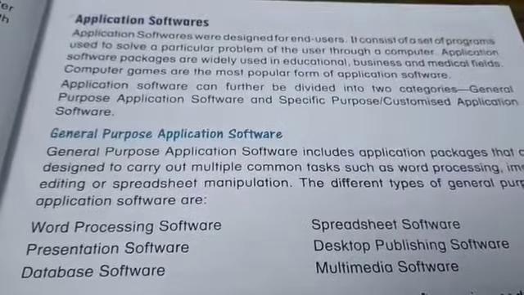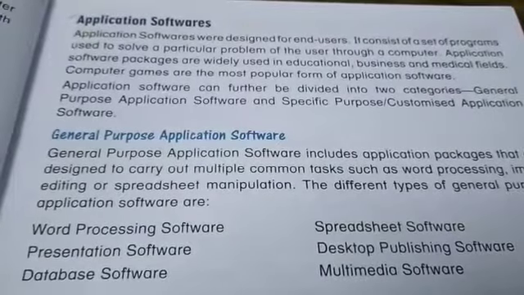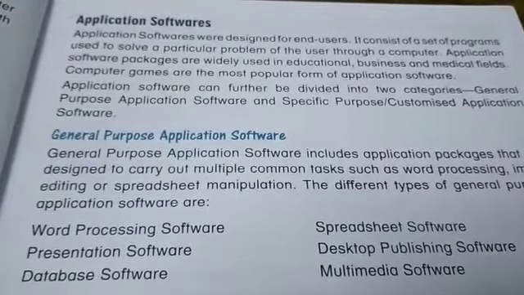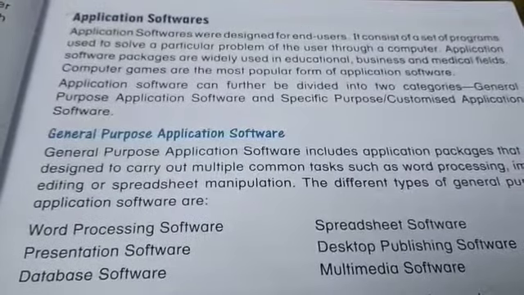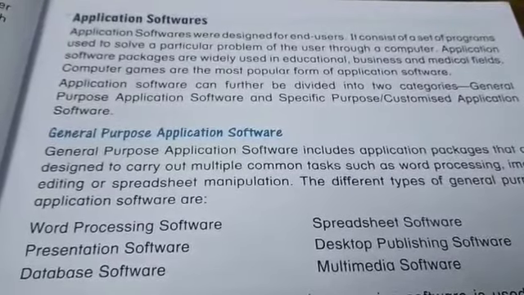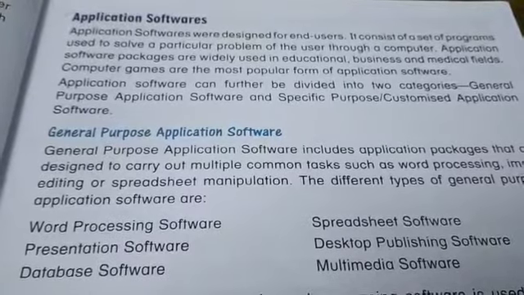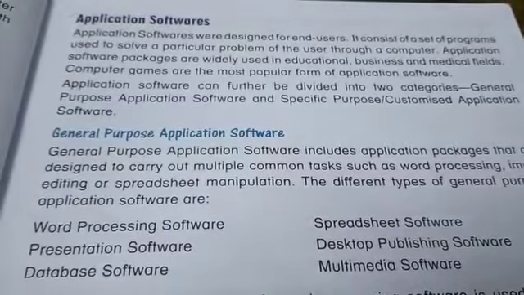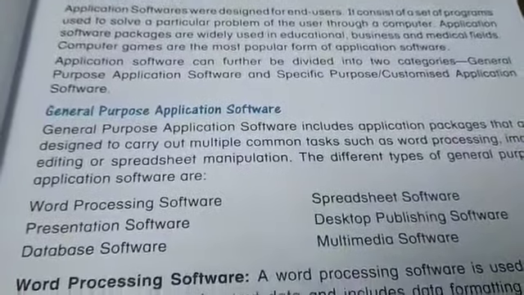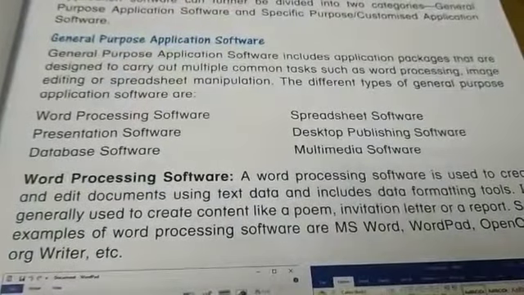Application software can further be divided into two categories: general purpose application software and specific purpose customized application software. Please underline this. These are the two. Now we will be studying about them in detail. First is general purpose software.